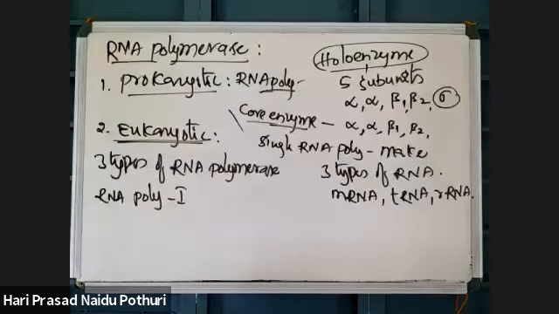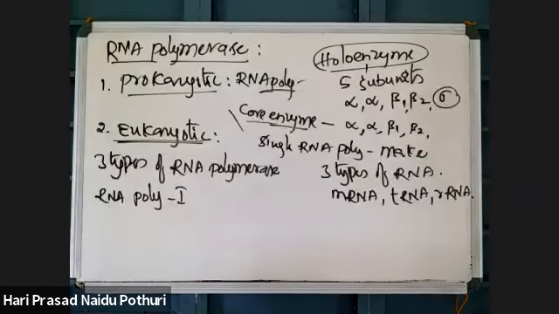These are three different RNA polymerases present in eukaryotes. These three different enzymes will synthesize three different types of RNA molecule.